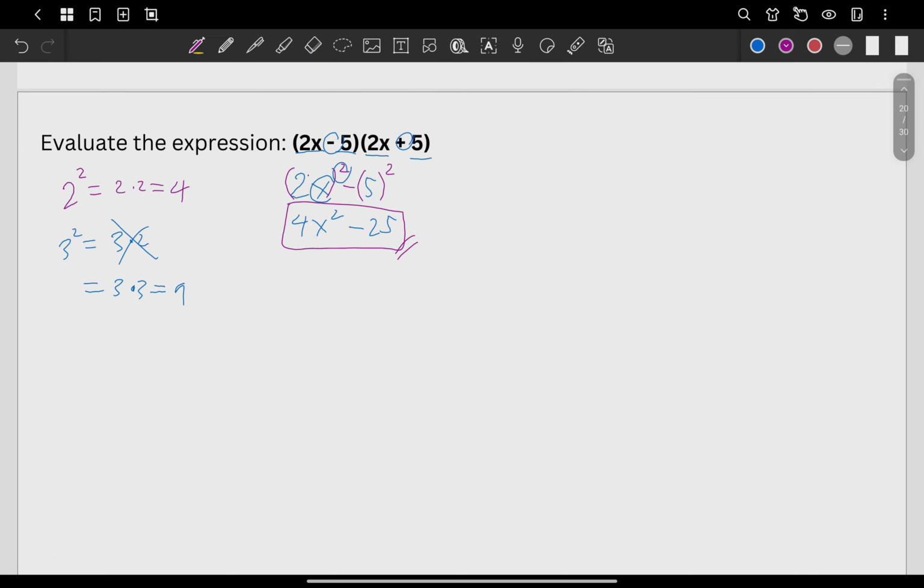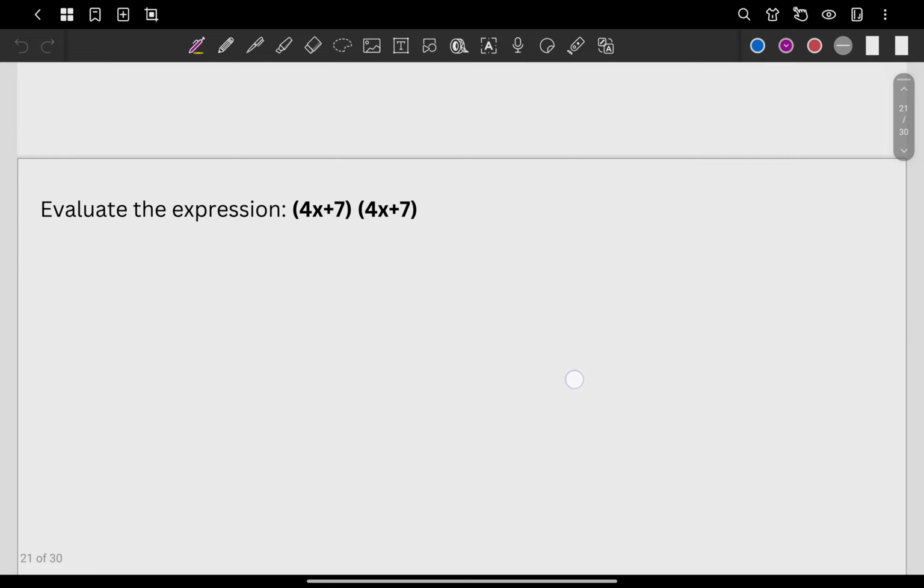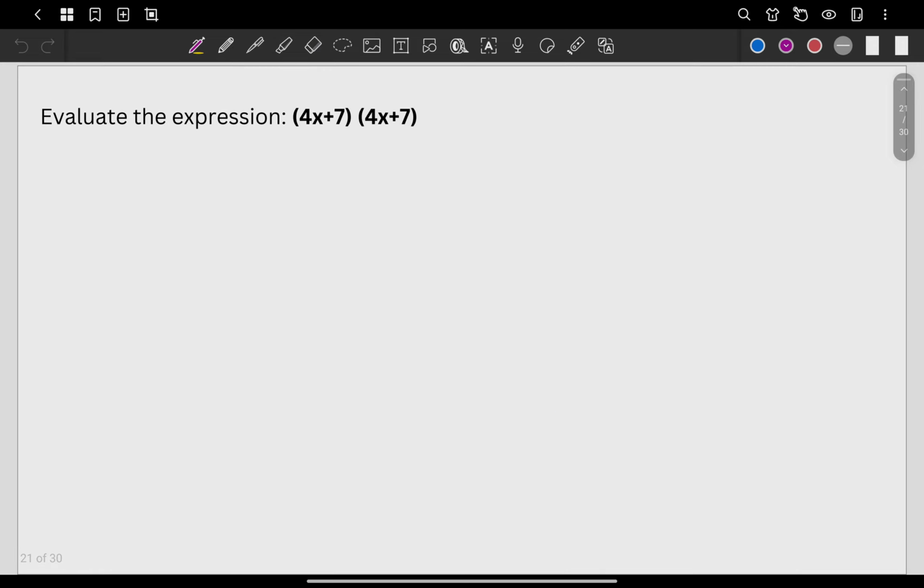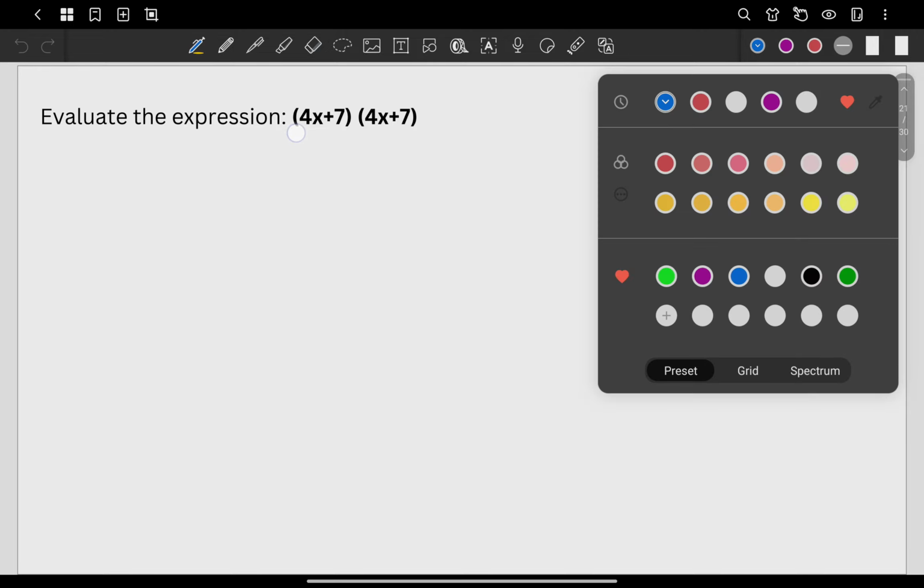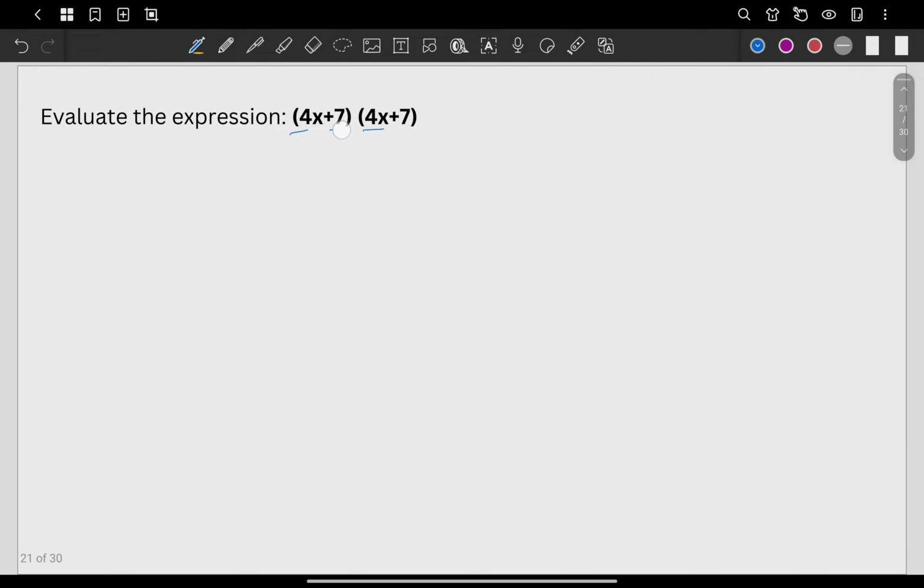Okay. Next. How about this one, sir? So this one is still special because we still have the same values, 4x, and then 7, 7. However, the signs here are not anymore opposite. The signs are already the same. Actually, this one is what we call perfect square trinomial. And what do we do if this is the case?